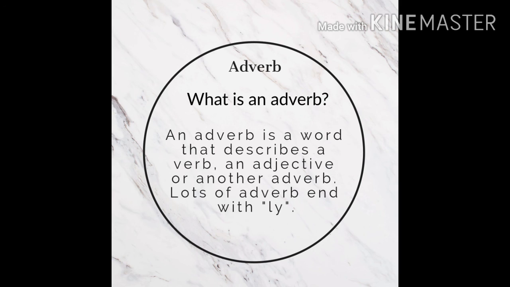Okay children, now let's take a quick recap. What is an adverb? An adverb is a word that describes a verb, an adjective or another adverb. Lots of adverbs end with ly. What do adverbs do? When an adverb modifies a verb, it tells us how, when, where the action takes place. It is quite easy to find out the adverb. We take the adverb and ask the questions how, when, where. If we get the answer, it is the adverb.